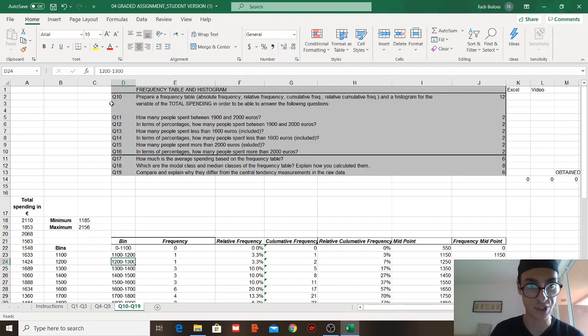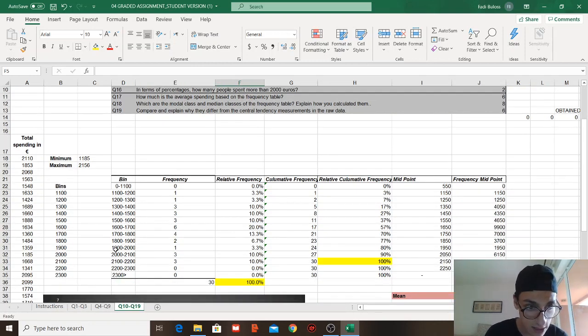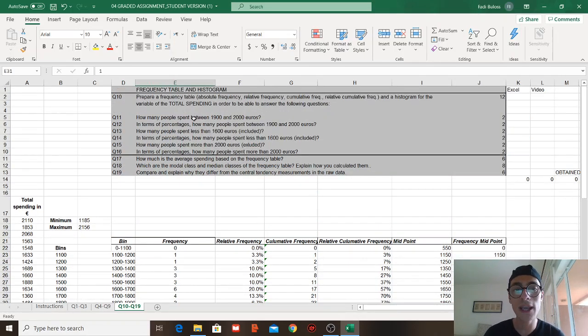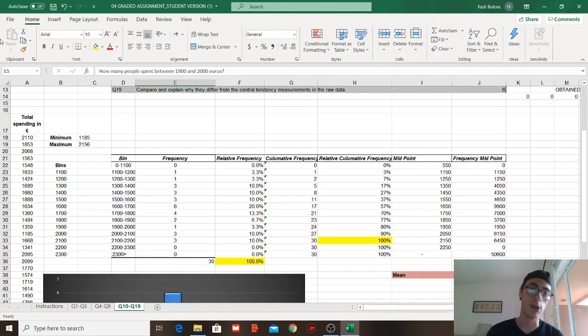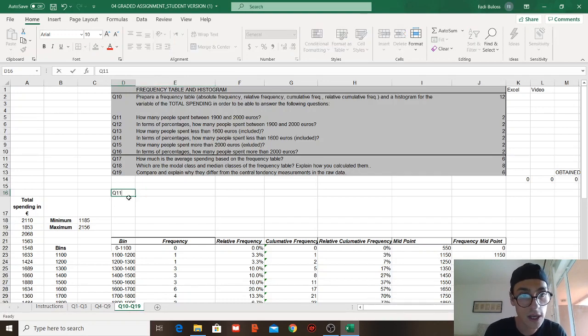Now, if we go to the questions and check, it says how many people spent between 1,900 and 2,000 euros. So between 1,900 and 2,000 euros, it's 1. It says between. That's my keyword, between. It did not say below or more. It said between. So if we want to answer, it should be frequency 1. One person spent that much. So question 11, we say 1.